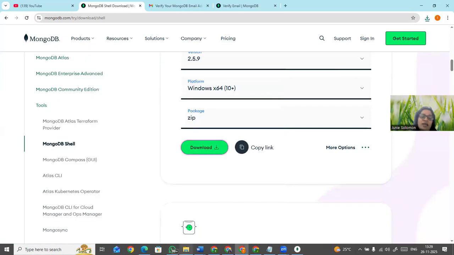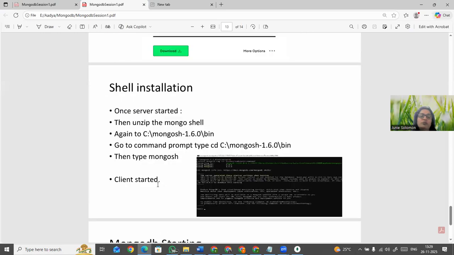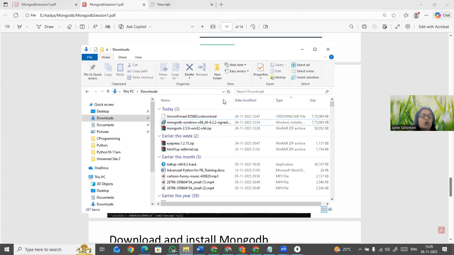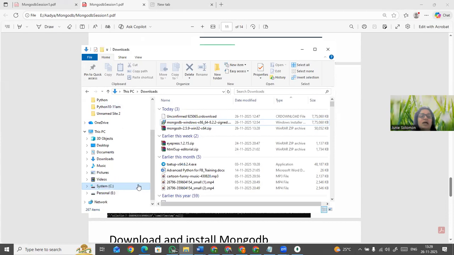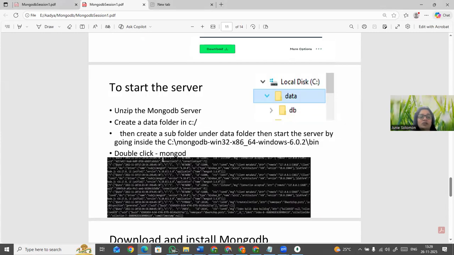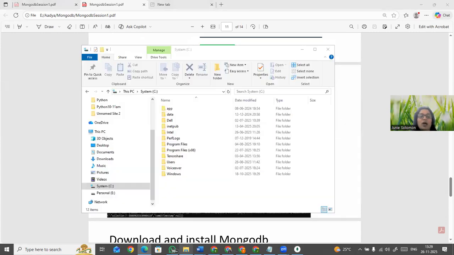After the extraction, you have to connect the shell to the server. Before connecting the shell to the server, you have to start the server. So how do you start the server? First thing, you have to see where your MongoDB got installed. The server has to be installed. You go here, and mostly it will be the E colon drive, in the system app. Where you gave the link, there only MongoDB is installed.